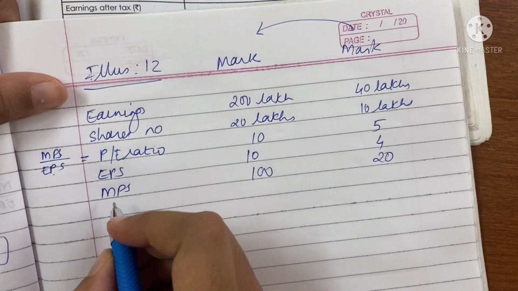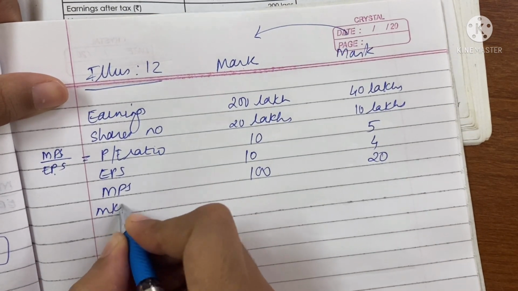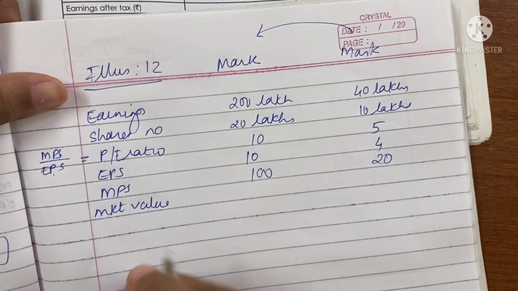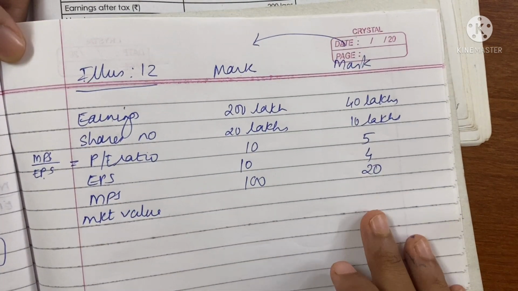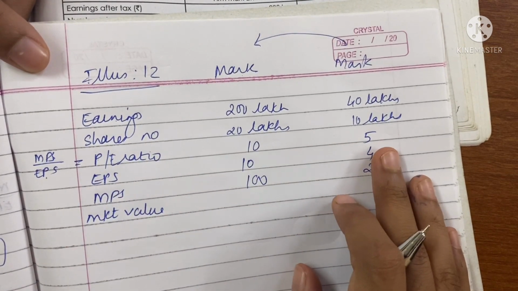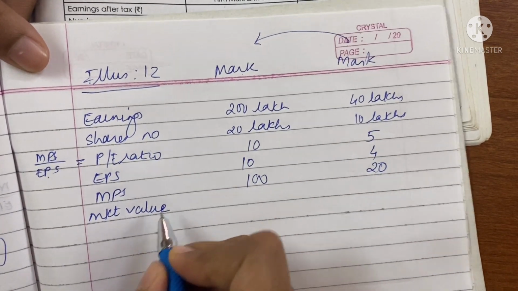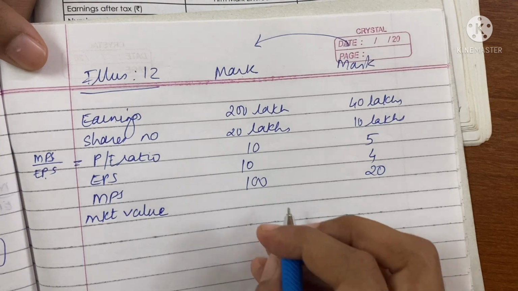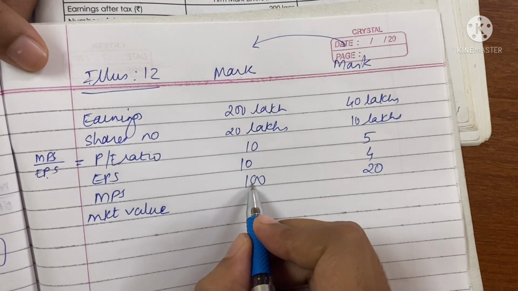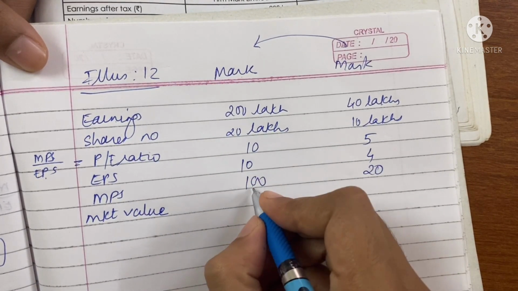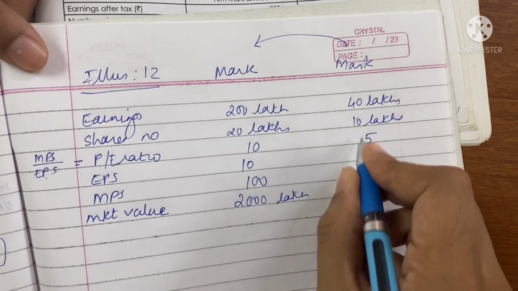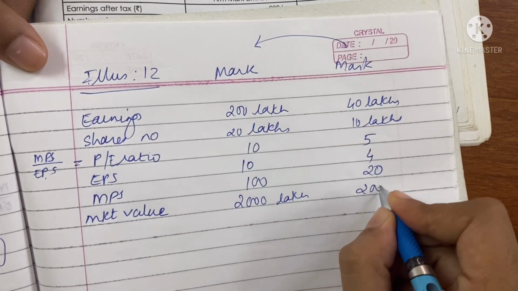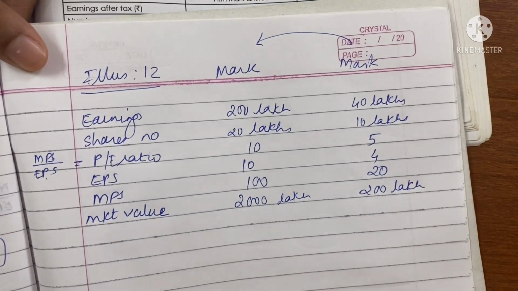Now you can also find market value. Try to solve all these basic requirements whenever you get such type of illustration. Try to get all the values which would be required in the further solution. Market value is MPS times number of shares, so 20 into 100 would be 2000 lakh. Here 10 into 20 is 200 lakh market value.